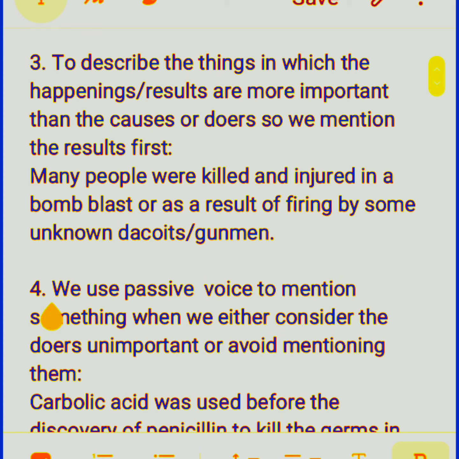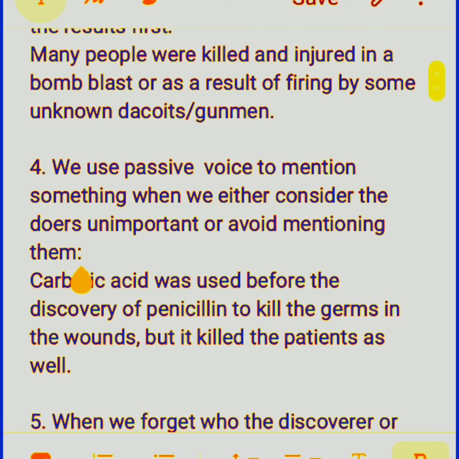Now see it at number 4. See here, we use passive voice to mention something when we either consider doers unimportant or avoid mentioning them. Suppose carbolic acid was used before the discovery of penicillin to kill the germs in the wounds, but it killed the patients as well. So here we have described the use of carbolic acid.